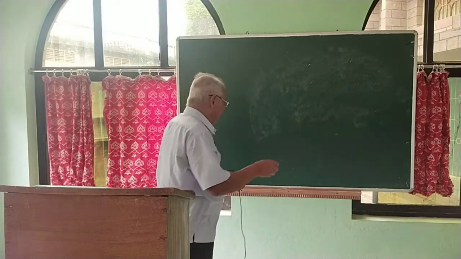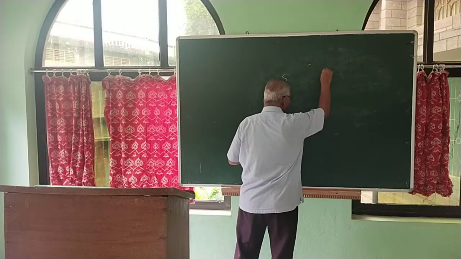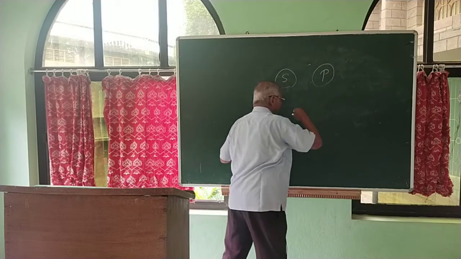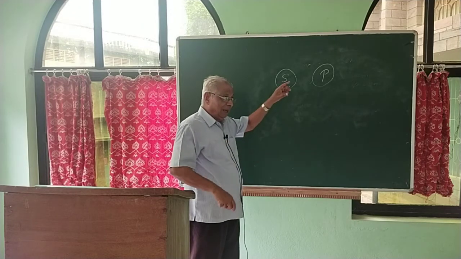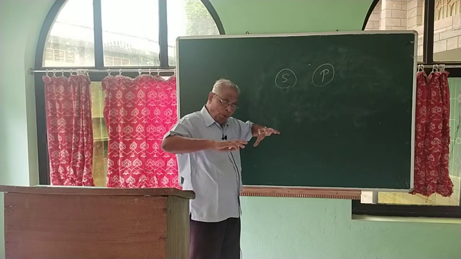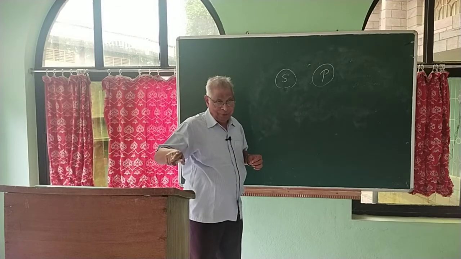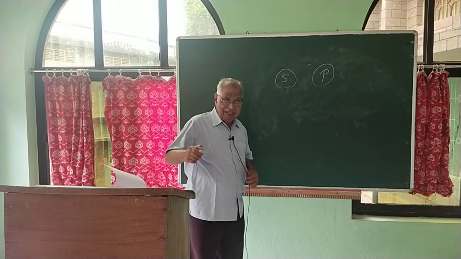Here, class S stands for the subject and class P stands for the predicate. So, only their short form is used. Class S is included in the class P either wholly or partially, which we are going to explain when we take each type of relation.